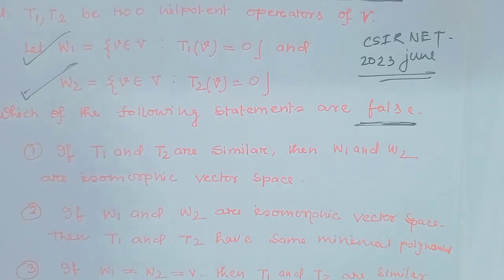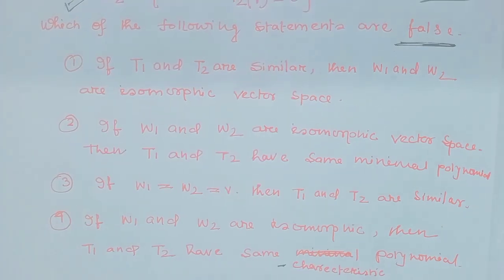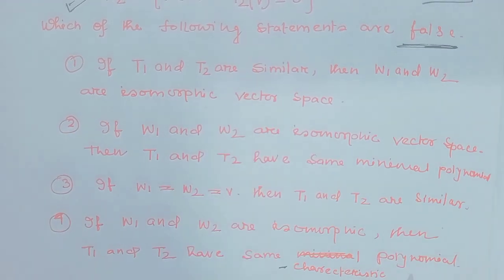Option 1: if T1, T2 are similar, then W1 and W2 are isomorphic vector spaces. Option 2: if W1 and W2 are isomorphic vector spaces, then T1, T2 have the same minimal polynomial. Option 3: if W1 and W2 equal V, then T1, T2 are similar. Option 4: if W1 and W2 are isomorphic, then T1, T2 have the same characteristic polynomial.